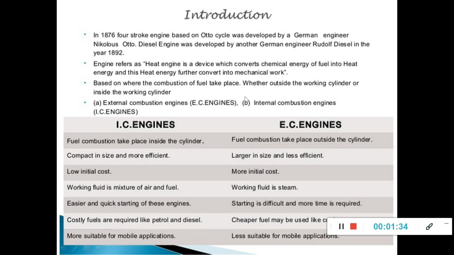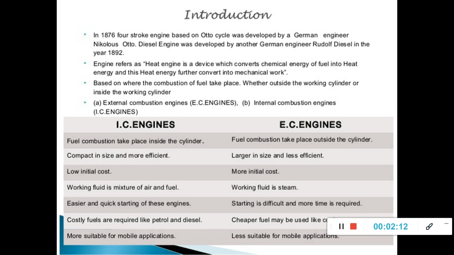First of all, we will try to understand what is the difference between IC engines and EC engines. IC means internal combustion, EC means external combustion. In internal combustion engines, fuel combustion takes place inside the cylinder. See, the main classification is based on the combustion. In engines where the fuel combustion takes place inside the cylinder are called IC engines. Where fuel combustion takes place outside of the cylinder are called EC engines.